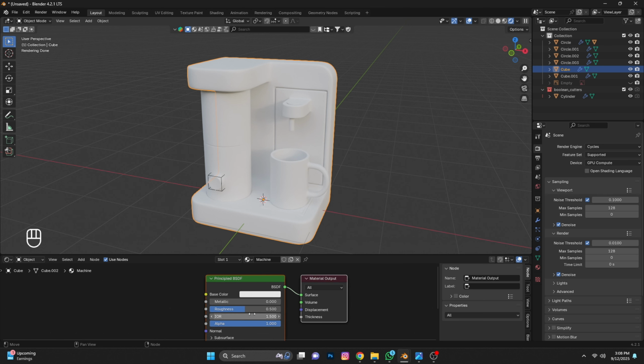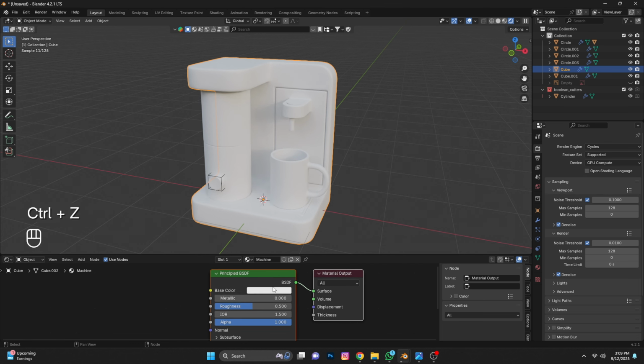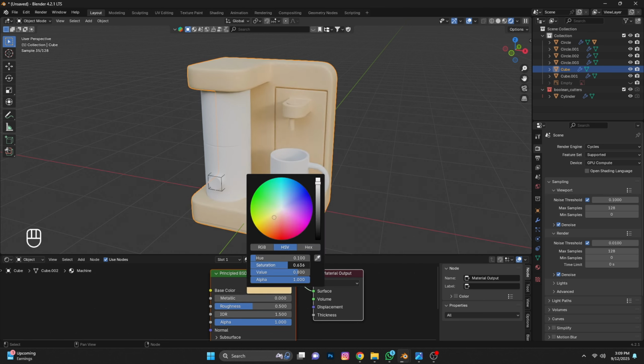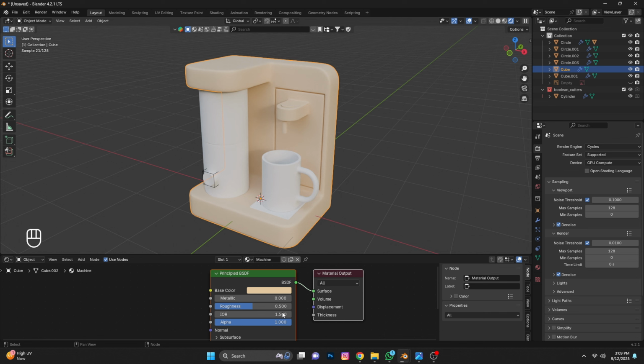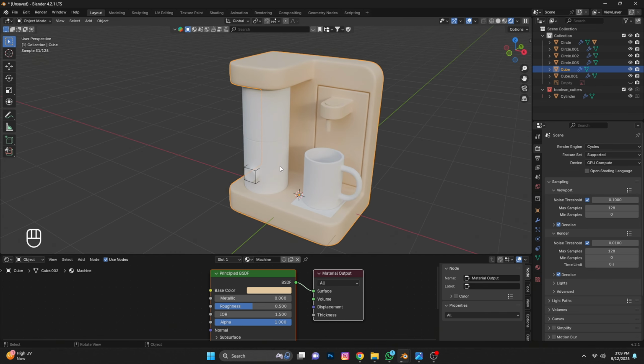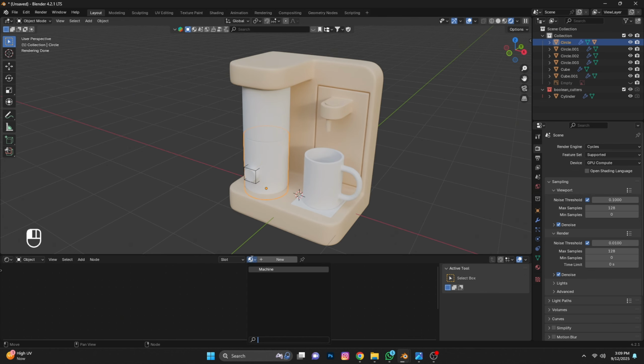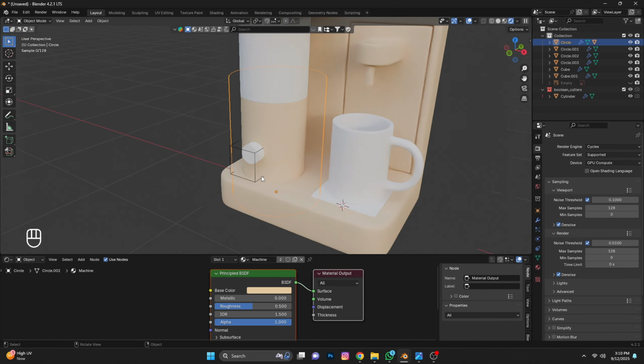Now set the material. Okay, perfect. Select this part and assign the same machine material.